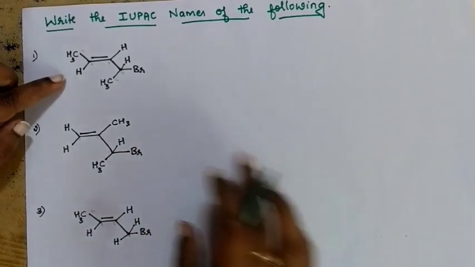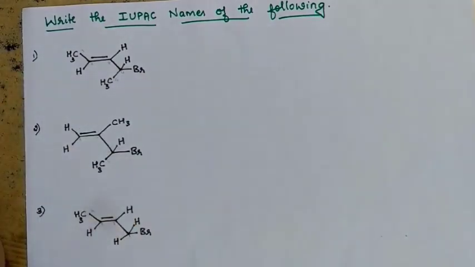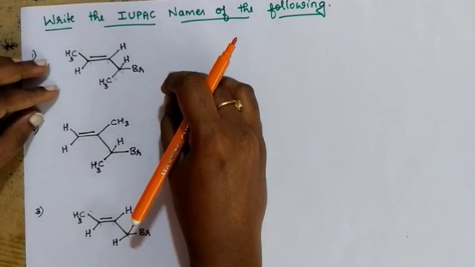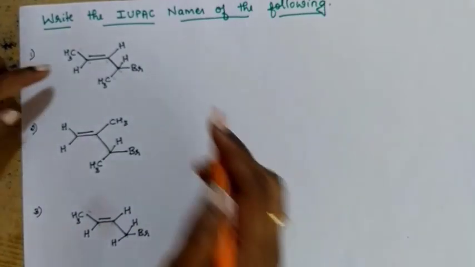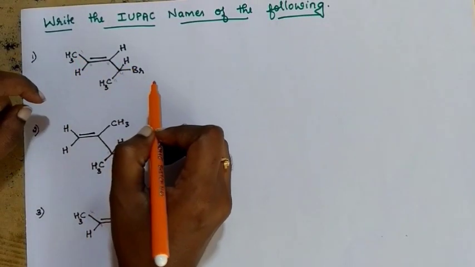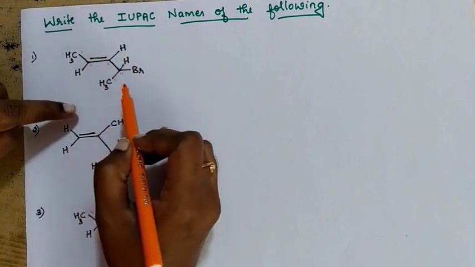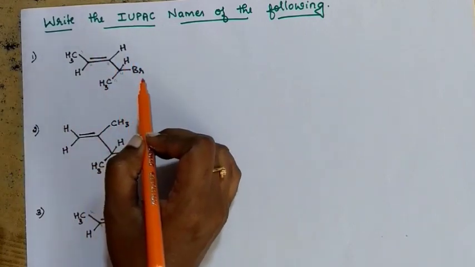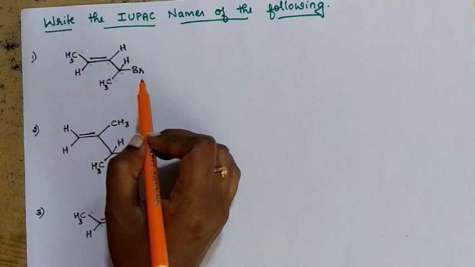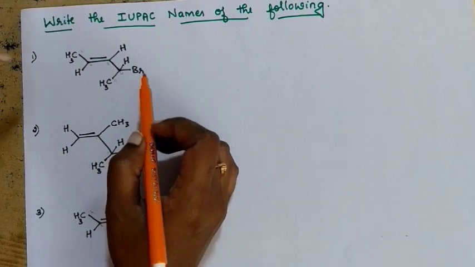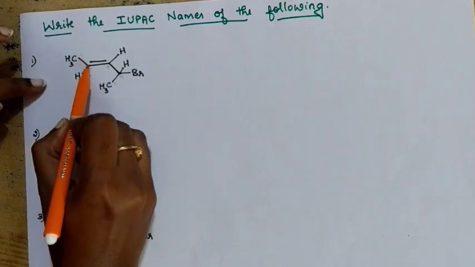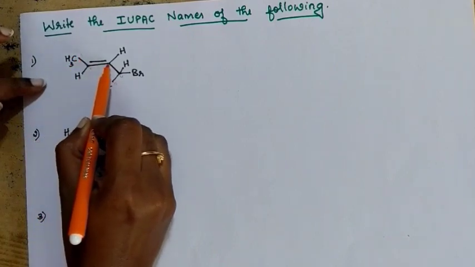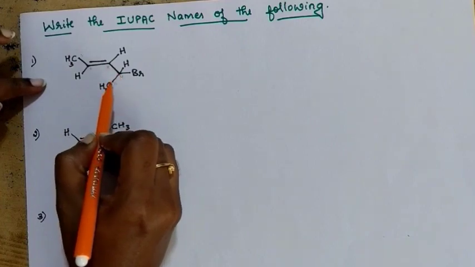Okay. Let's see the first compound. You can observe, just by looking at the compound, you don't feel it is difficult. Okay, it is very easy. But it is given in a bond line formula. When it is a bond line formula, you always remember each corner is going to be a carbon atom. Okay, first see, here one carbon is there, another carbon, one more carbon, here also a carbon is there, and this is also a carbon.